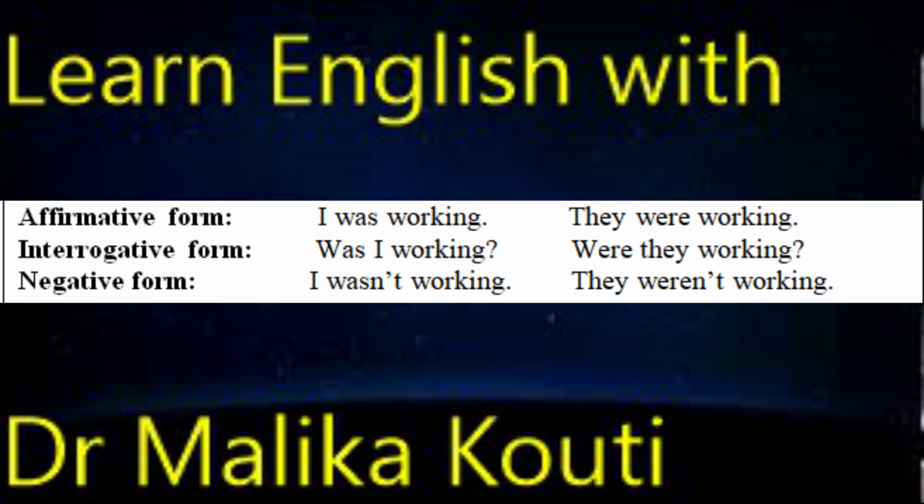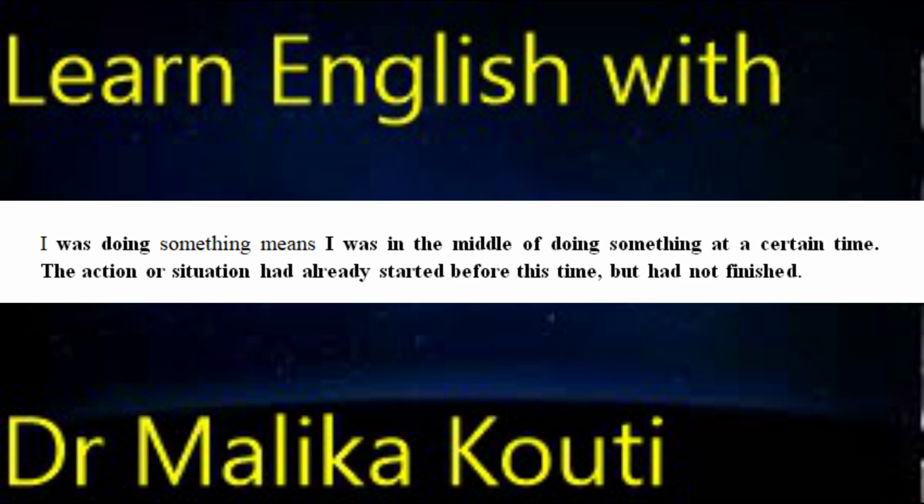Examples. Affirmative form. I was working. They were working. Interrogative form. Was he working? Were they working? Negative form. I wasn't working. They weren't working. Good. I was doing something means I was in the middle of doing something at a certain time.